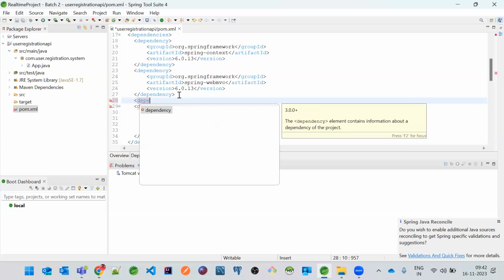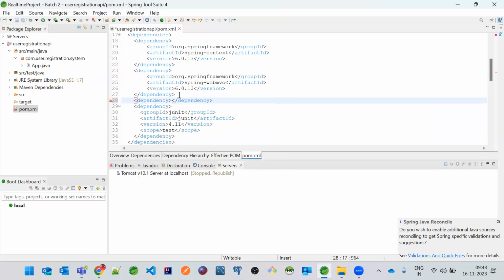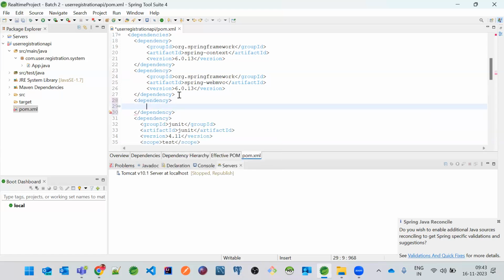So let me tell you, there are so many editions in Java. Java Standard Edition, which we call Java SE, has all the core related libraries and classes. There is something called Java EE, which is Java Enterprise Edition, and that edition is basically made for creating web applications. It's advanced. Okay, Java SE is the start of Java, core Java itself. So here I just wanted to add the group ID.